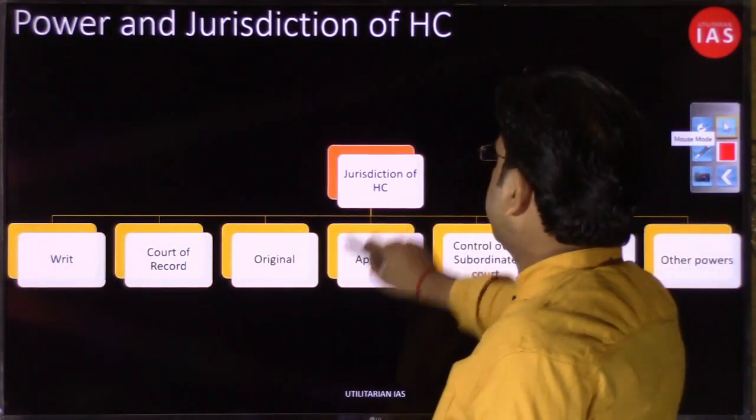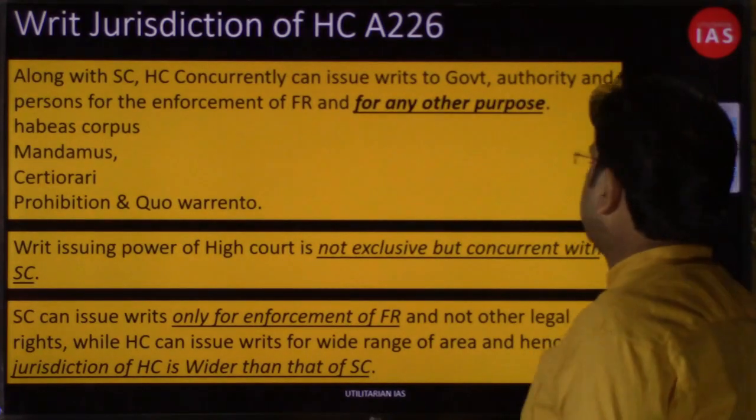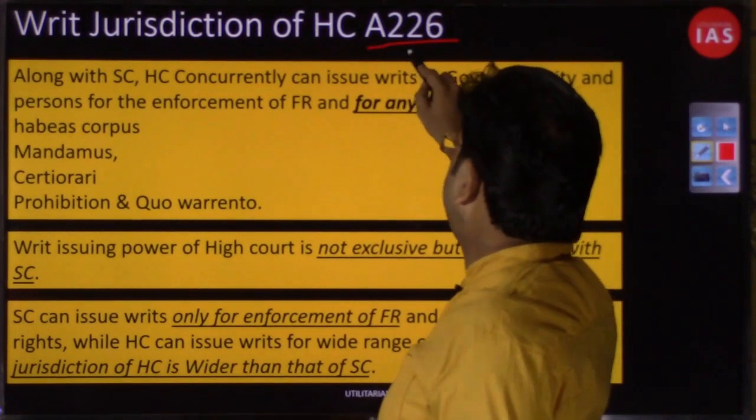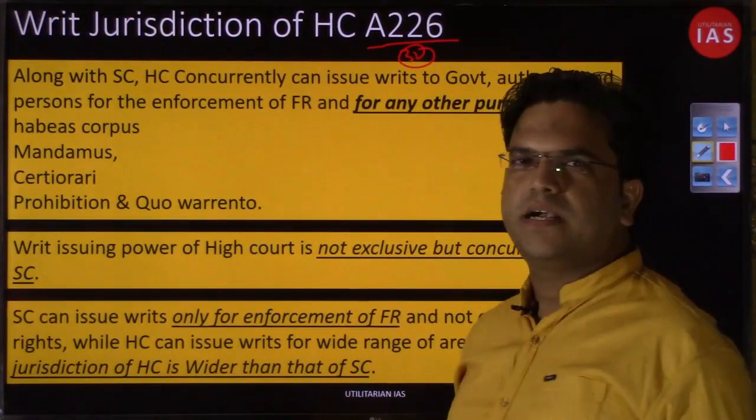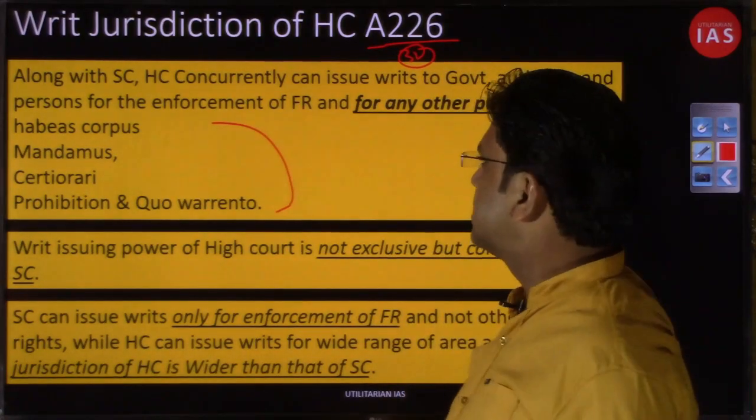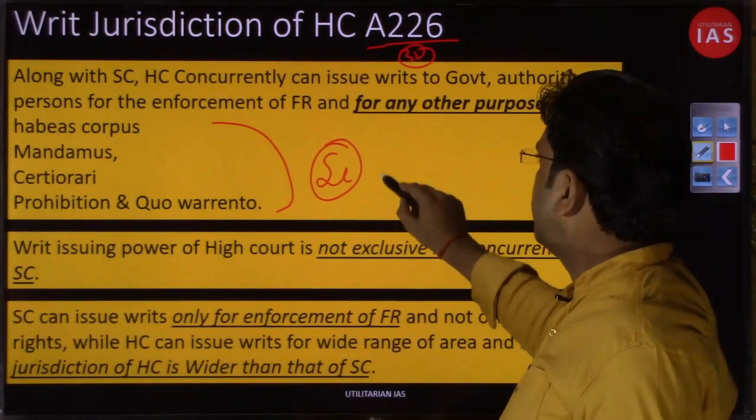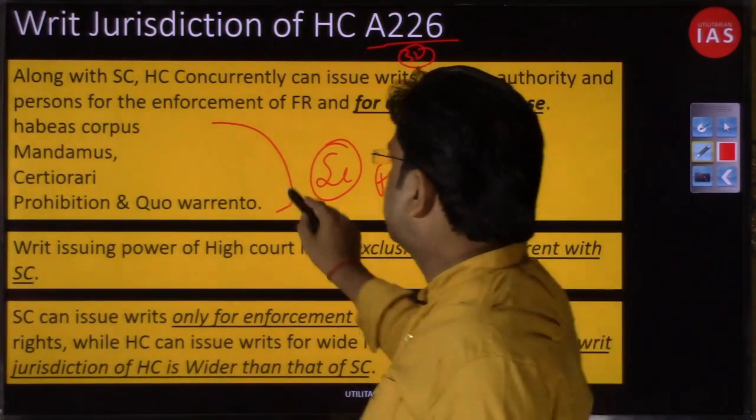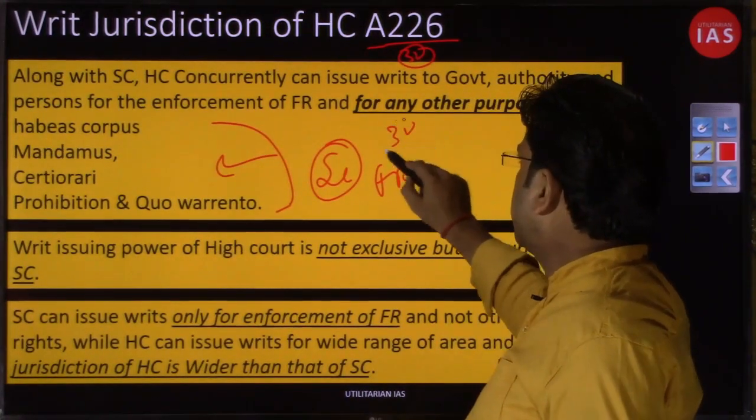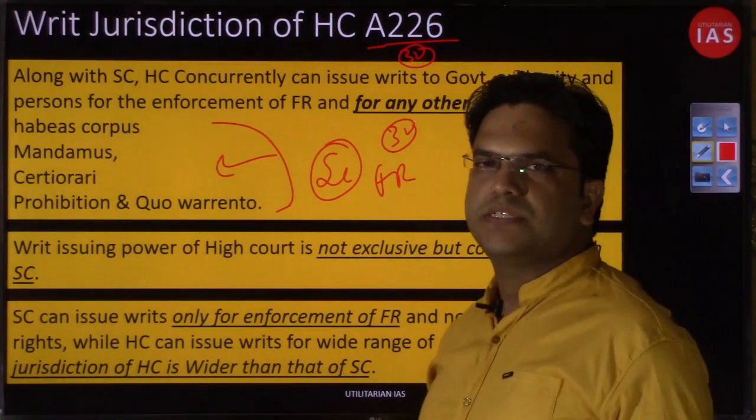As has already been communicated in the Supreme Court lecture as well, the writ jurisdiction of the High Court has been discussed in Article 226, while that of the Supreme Court has been discussed in Article 32. If you remember, in the Supreme Court chapter we had discussed that the Supreme Court can issue writs only for the enforcement of fundamental rights. So these 5 kinds of writs could be issued by the Supreme Court in exercise of power under Article 32 for the enforcement of fundamental rights. But here is the differentiation.